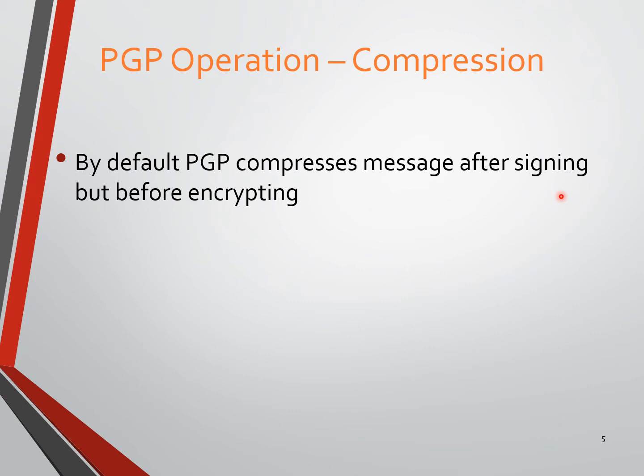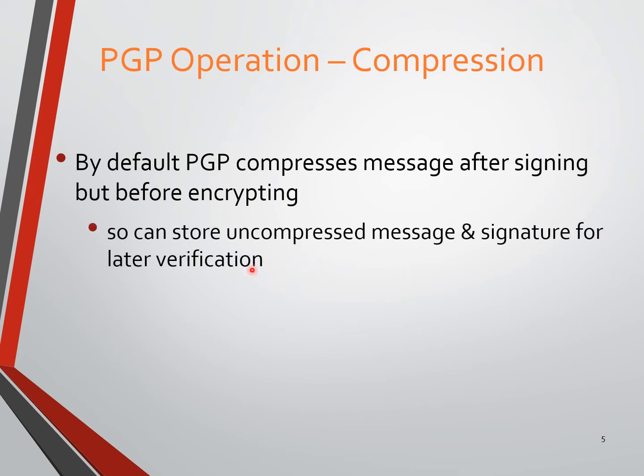We are just reducing the size of the data without changing its content. We can store the uncompressed message and signature for later verification.